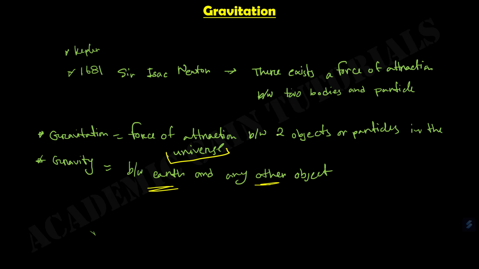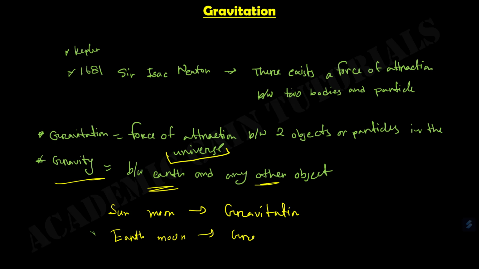So between these two objects, one object should be earth, then we call this gravity. Suppose the attraction between sun and moon is known as gravitation, whereas the attraction between earth and moon is known as gravity. I hope these two points, gravitation and gravity, are clear.